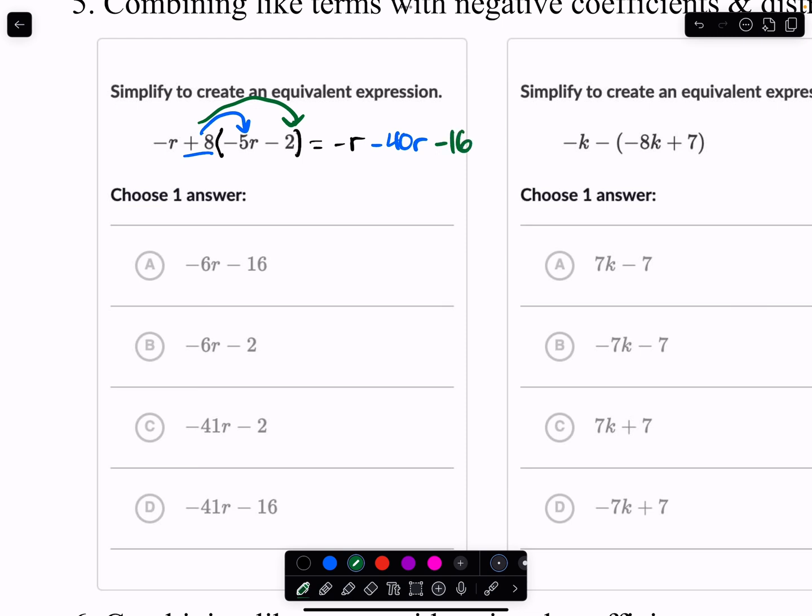And then we do what we just did on the last page. We need to combine our like terms. So in this case, minus r and minus 40r, those are our like terms. So that's negative 41r, and the 16 doesn't combine with anything. So that's our answer, which is right here.